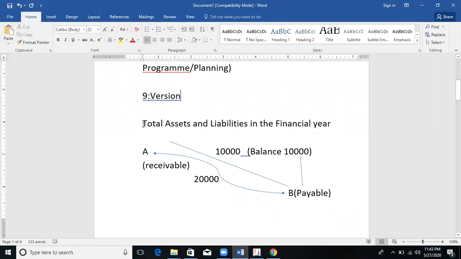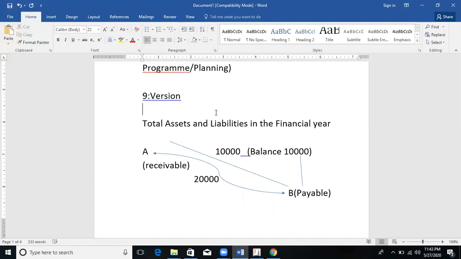Tally stands for Total Assets and Liabilities in the financial year. So what is assets and what is liabilities? Assets is nothing but, for example, A is a person who runs an organization.